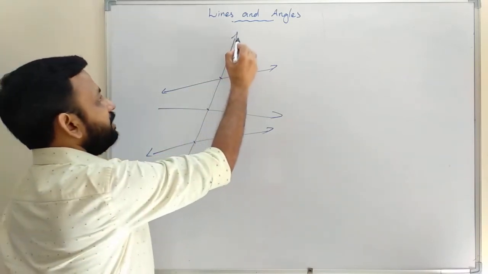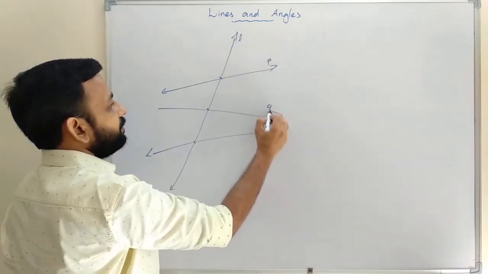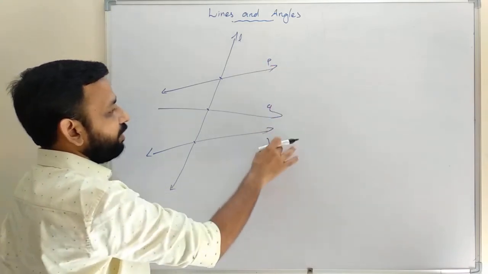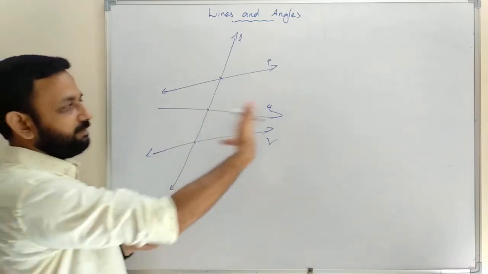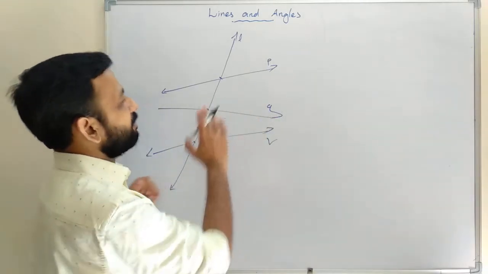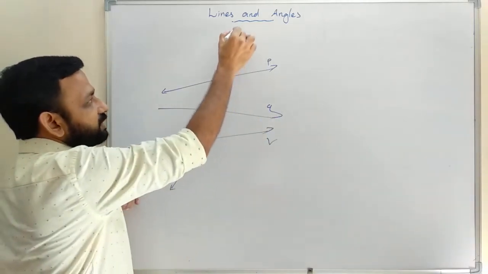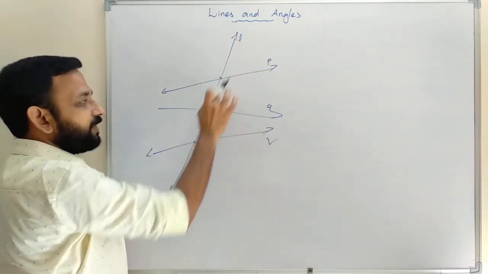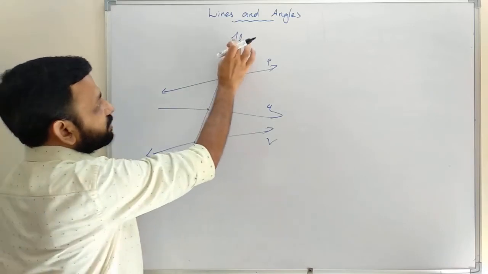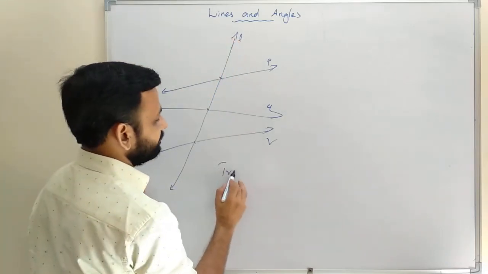Here P, Q and R are three lines. They are not parallel lines. Sometimes they may be parallel lines, but here they are not. Then the fourth line L intersects P, Q, R at different points. So we can say that this fourth line L is a transversal.